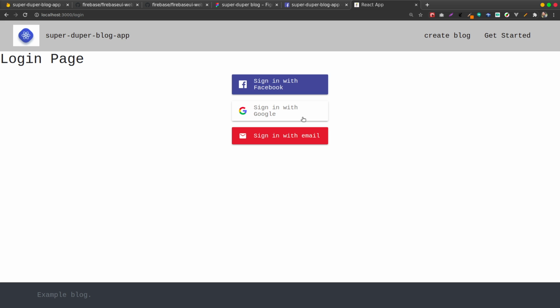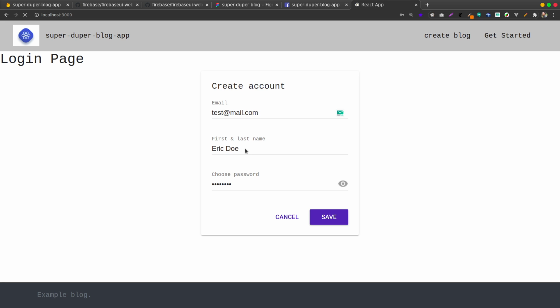Let's say test at mail.com. Next, the password, of course. First name is Eric. Second name is Do. You don't write much. Then the password, of course. You can see the password. Then you can save. It's quite clean, and this is Material UI. Then of course it logs in.